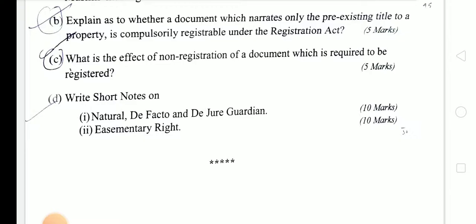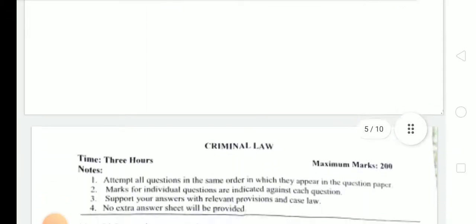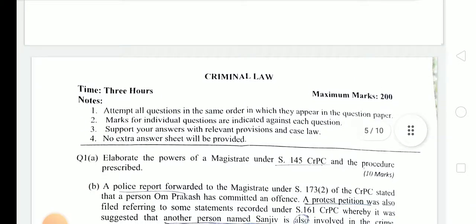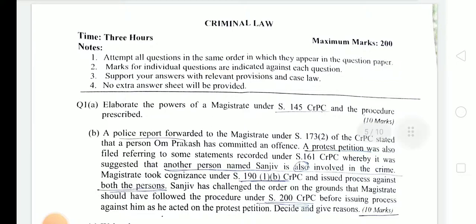Next question, write short notes on natural, de facto and de jure guardian and easementary right. So this was the civil law 2 paper, and now the third paper is criminal law.